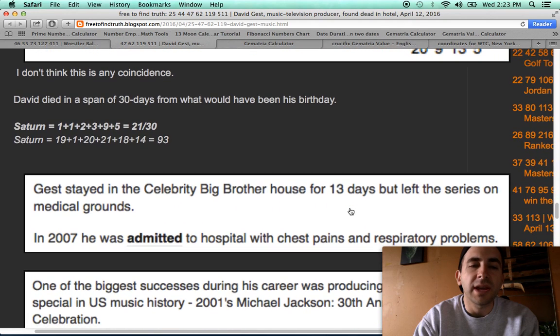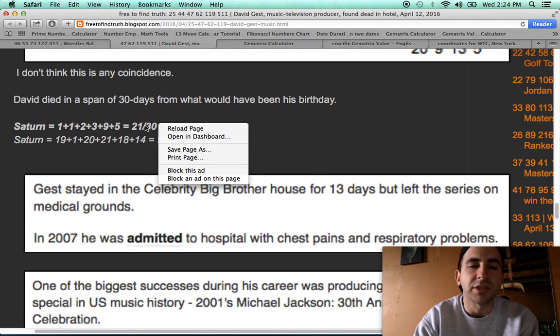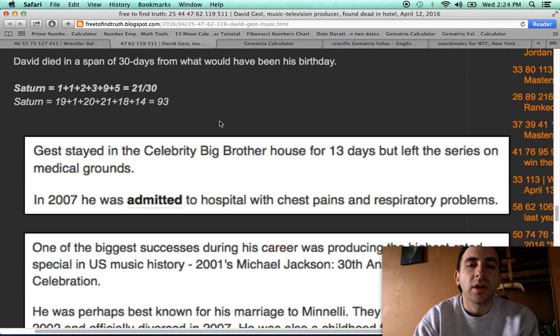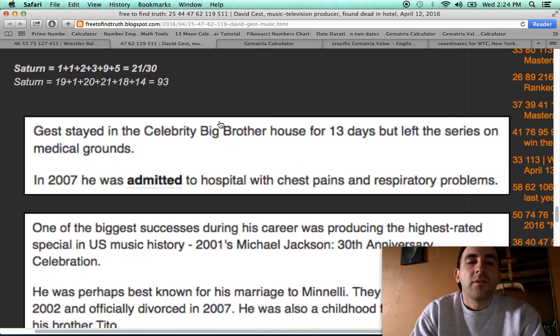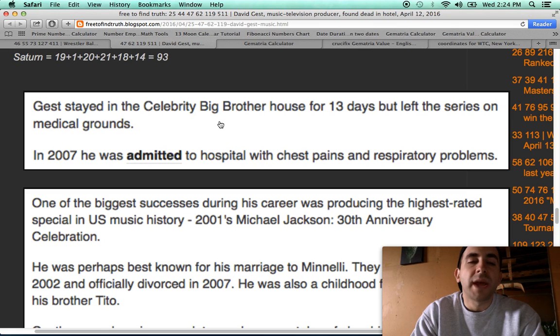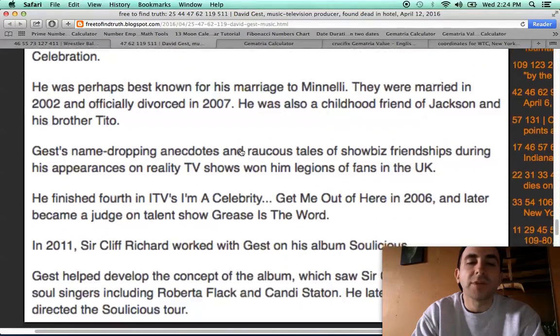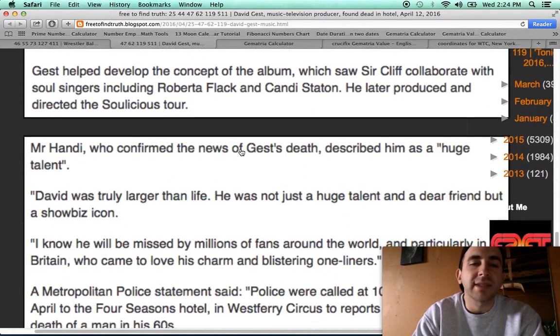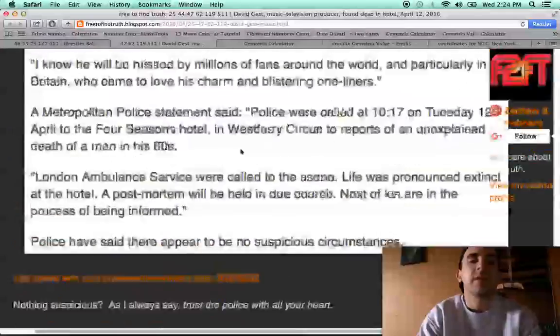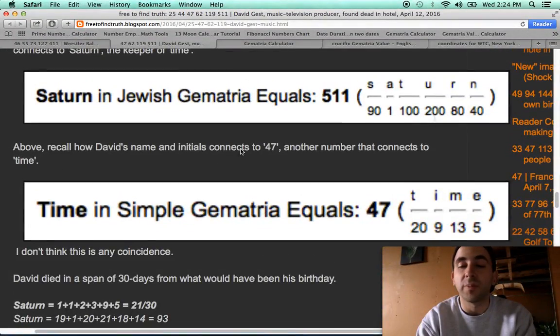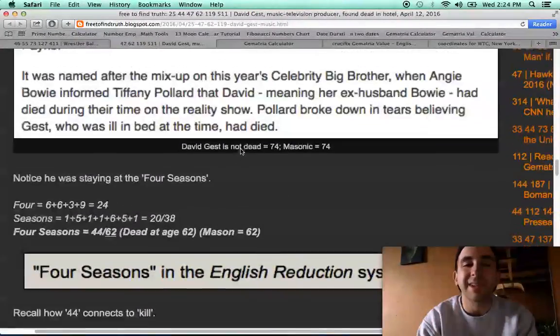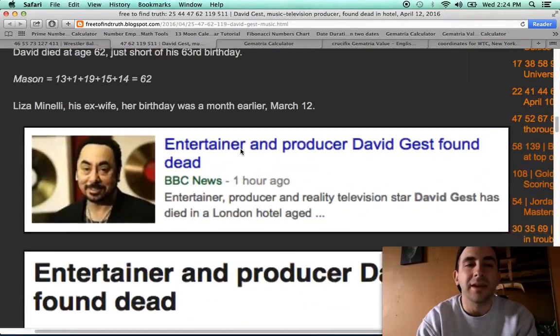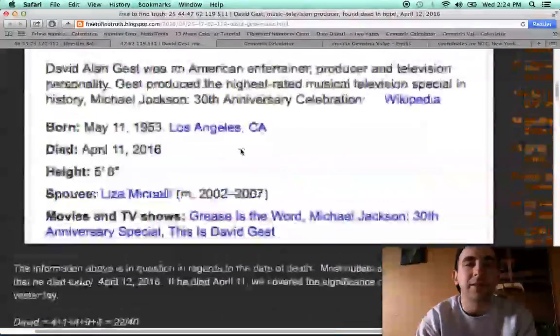He died 30 days from what would have been his 63rd birthday. Saturn also has gematria of 30. He has connections to Michael Jackson. Done a video on Michael Jackson's death by the numbers. Almost all these celebrities with the suspicious deaths, they die by the numbers. That's the message I'm trying to get through to people, and it's always by the same set of numbers. Just again and again. I mean, 2 deaths in the same day, centered around 44.